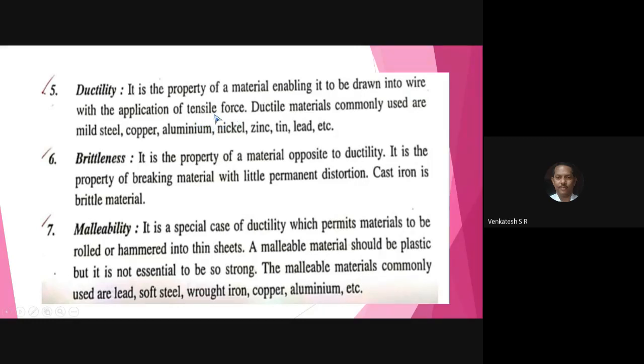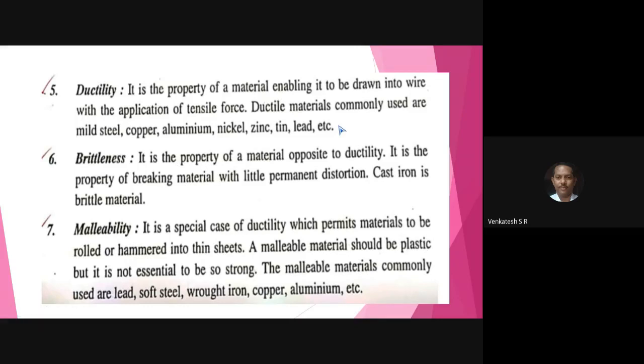Tensile force is nothing but one end is fixed and the other end is pulled. Underline the words tensile force. Full stop. Ductile materials commonly used are copper, aluminium, mild steel, nickel, zinc, tin, lead, etc.